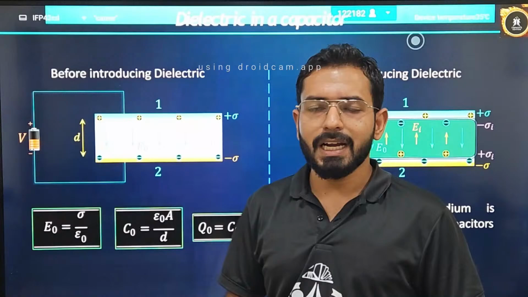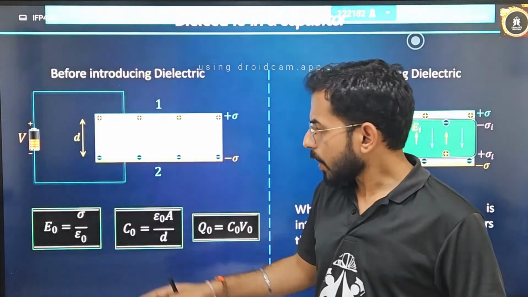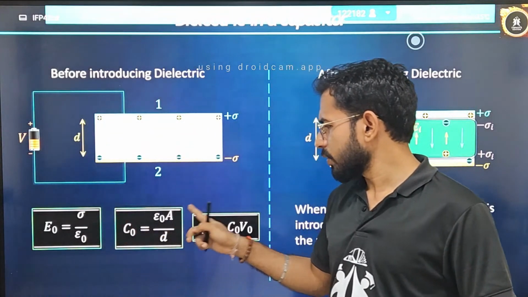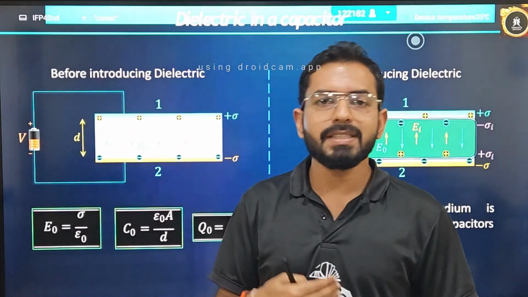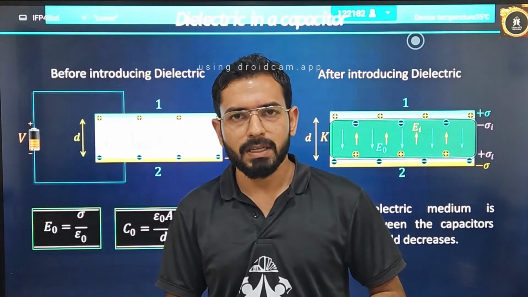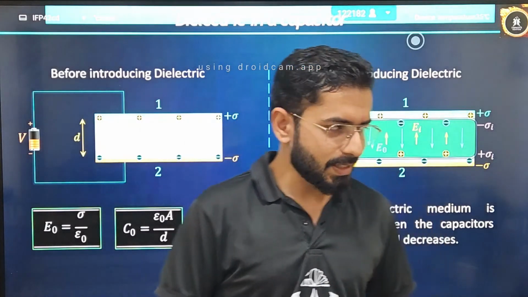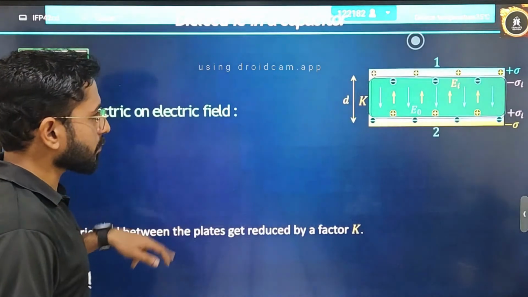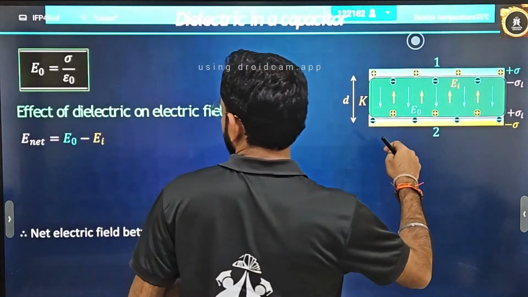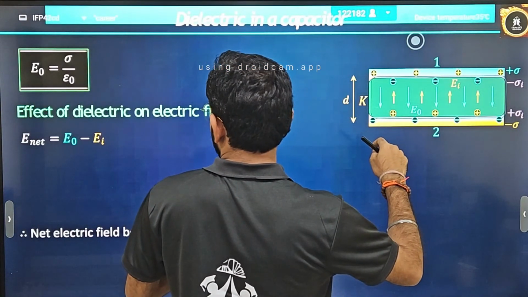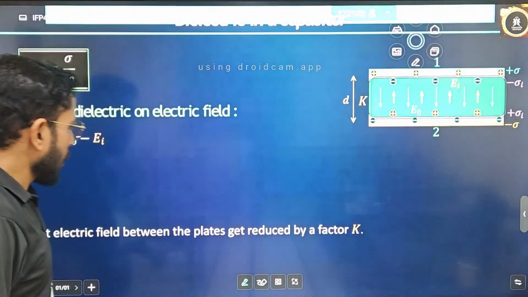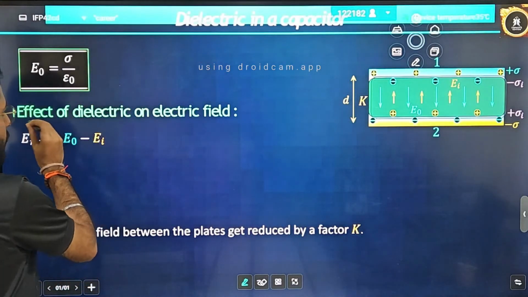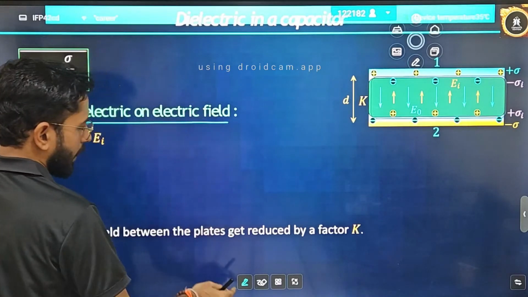Now what are the effects that will come on everything? On electric field, on charge, on capacitance, on potential, on energy, every single thing we are going to understand step by step. So there are two cases. What are the two cases I will tell you? Firstly, case 1, effect of inserting a dielectric. Here, see, the effect of dielectric on electric field.